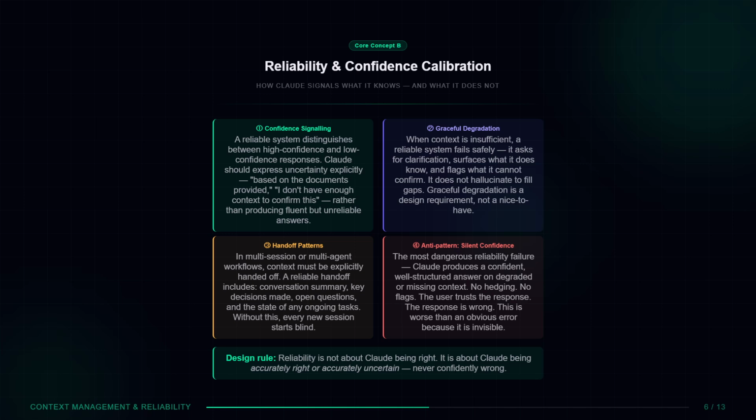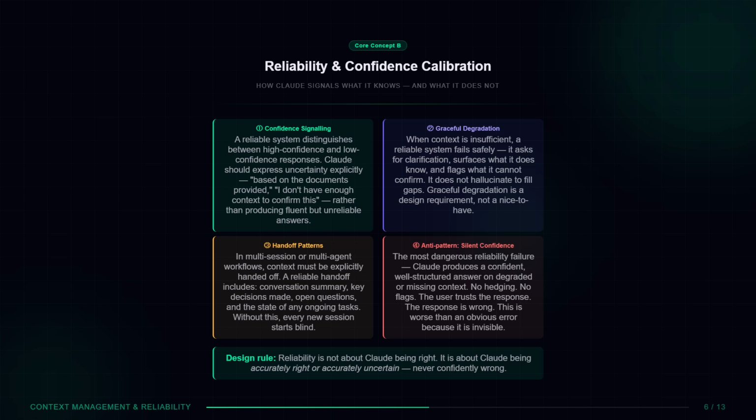Property 2, graceful degradation. When context is insufficient, a reliable system fails safely. It asks for clarification. It surfaces what it does know. It flags what it cannot confirm. It does not hallucinate to fill gaps. Graceful degradation is a design requirement, not a nice-to-have.